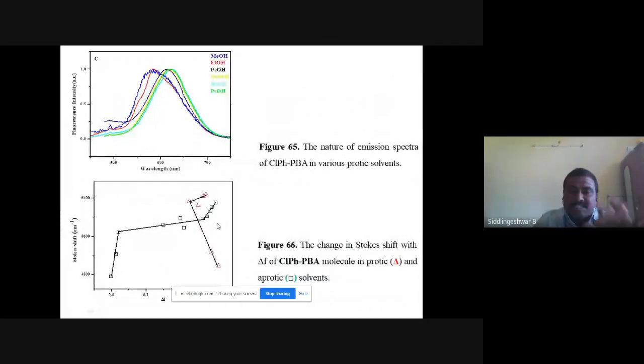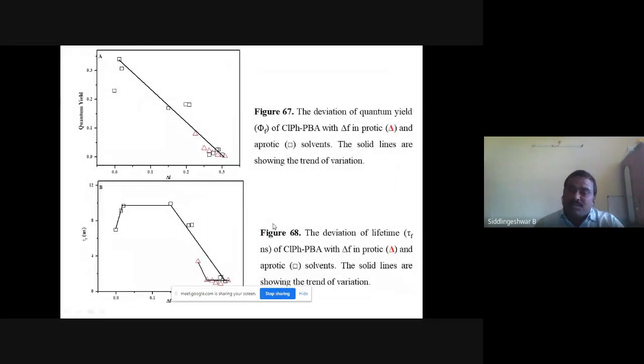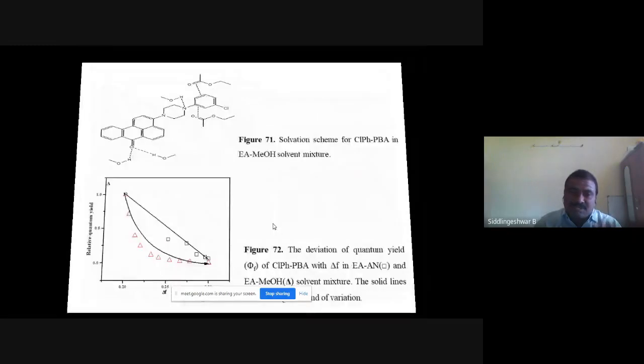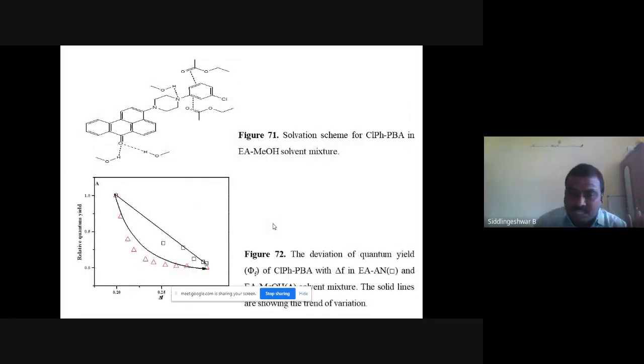Here I have taken separate graphs to explain that blue shift. This is methanol and this is propanol. I can see the blue shift here. And the same Stokes shift plot. The quantum yield also decreased. Lifetime is also decreased. KNR and KR values also behaved in the same way. The same solvation mechanism I have used here.